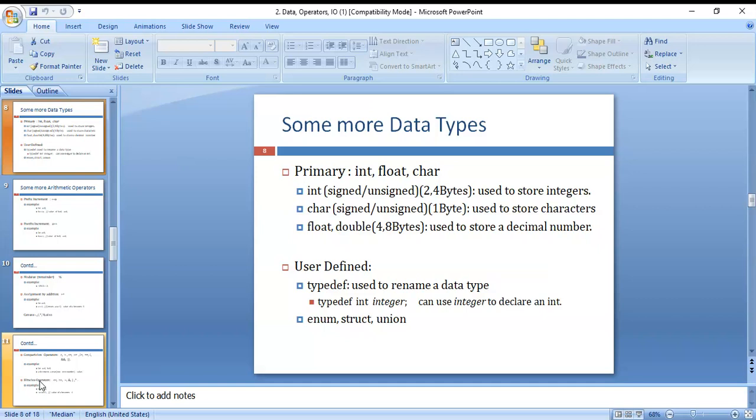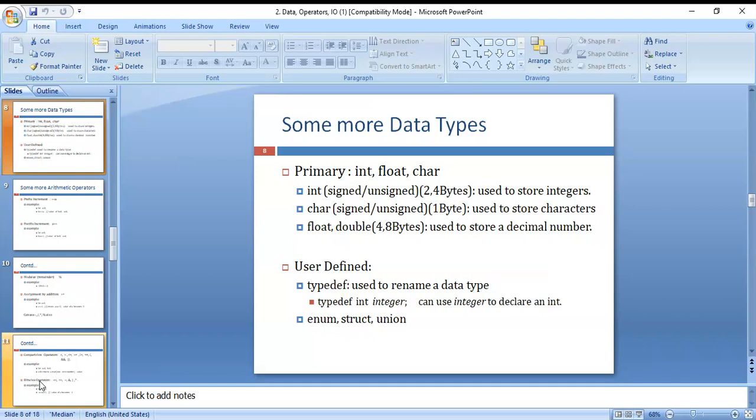Integer is used to store integer values only. Integer values are nothing but rounded values only. Fractional values we can't store in integer, only rounded values are stored in it. Next, signed and unsigned integer values are there. Here, 2 and 4 bytes: 2 bytes for signed integer and 4 bytes for unsigned. 1 byte is equal to 8 bits, so 2 bytes is 16 bits, and 4 bytes is